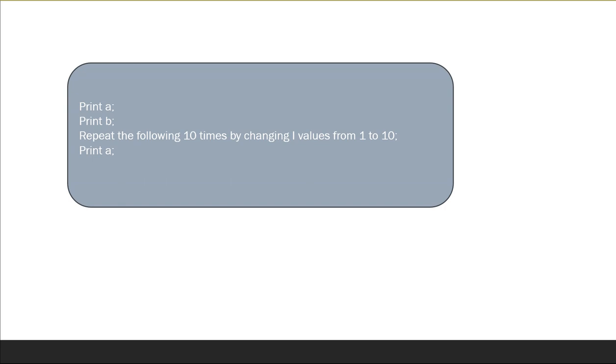The same goes for the next instruction, print B, and then the interpreter comes to the third instruction. Let's say it reaches the third line, which is a looping statement. We'll discuss looping statements in detail in an upcoming video.